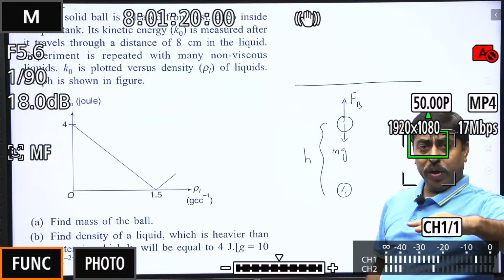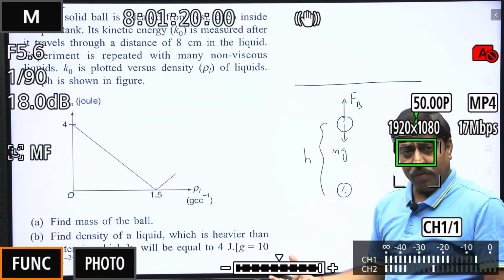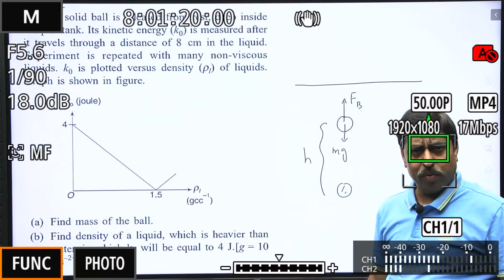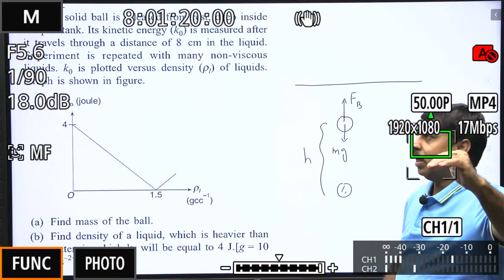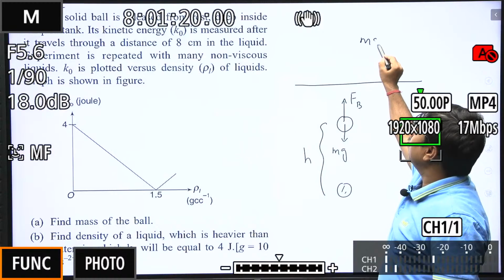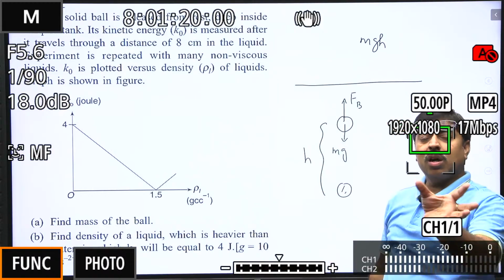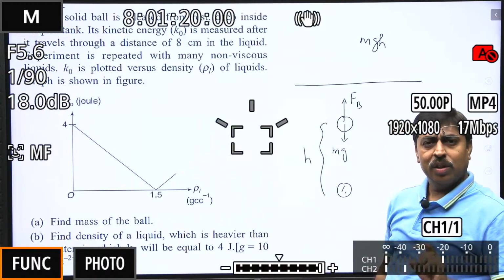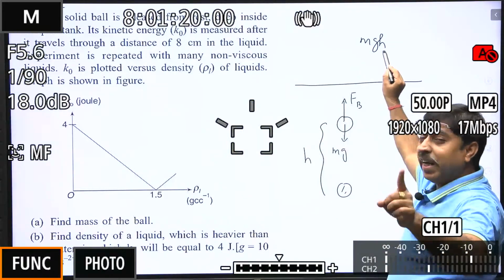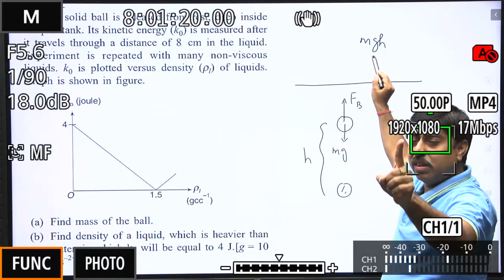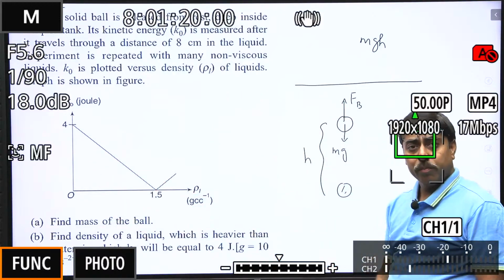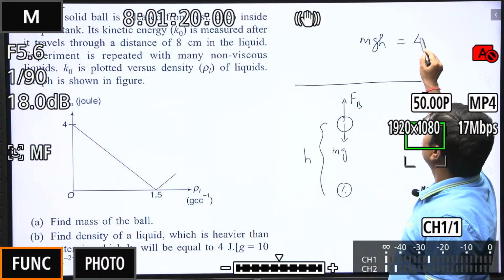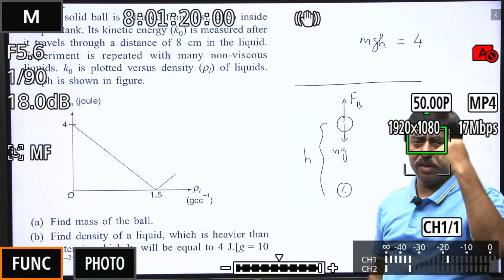The ball has lost potential energy mgh, which has got converted into its kinetic energy. So after traveling 8 centimeter, when h is 8 centimeter, the kinetic energy of the ball is 4 joule.